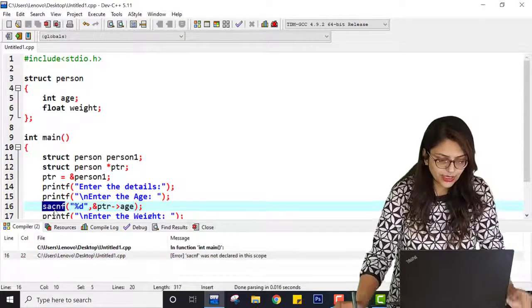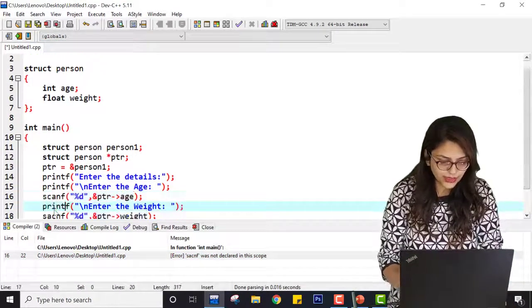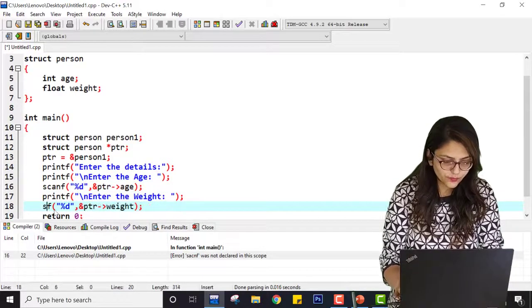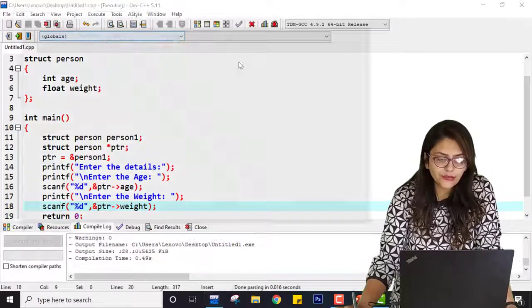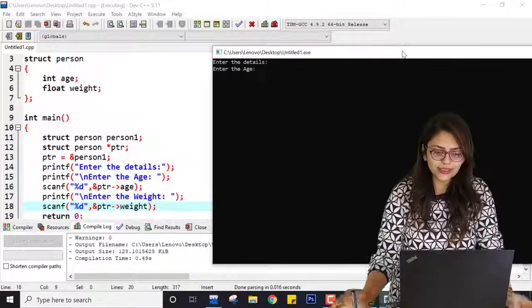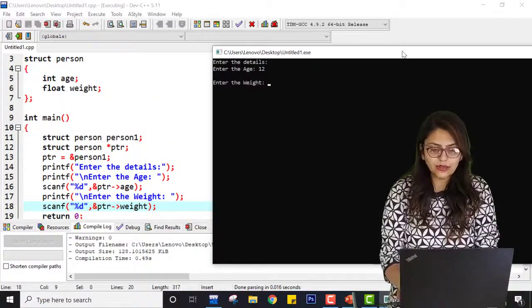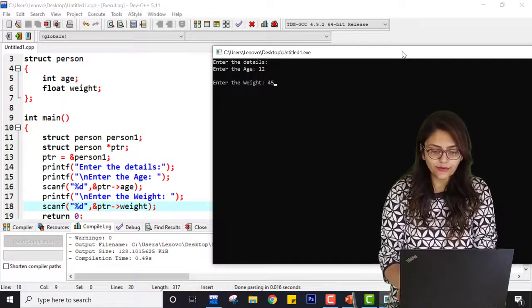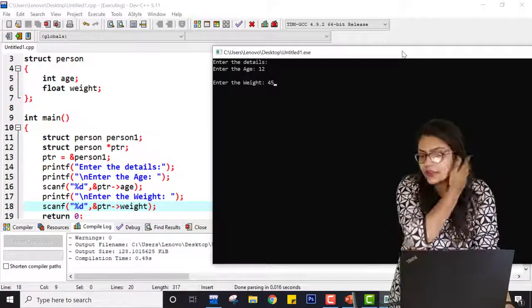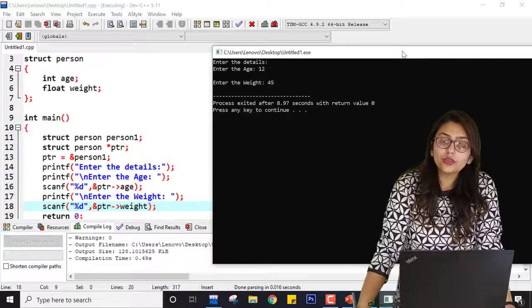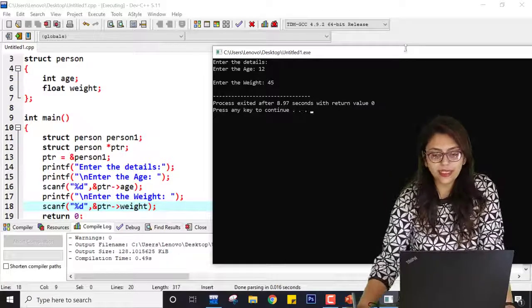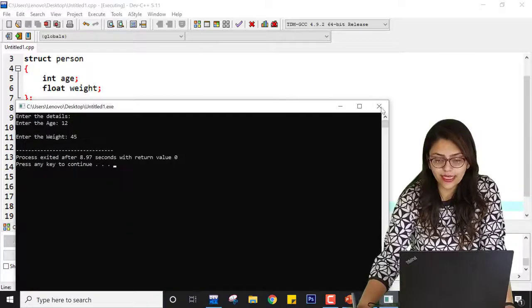So if I just save this program and compile it, what is the issue? Scanf. Okay, again this wrong spelling. Scanf, and here also scanf. Let me save, compile and run. So age is suppose 12 and weight is suppose 45. At the age of 12 it is overweight, right? He or she is overweight. So you can see something like this is showing.